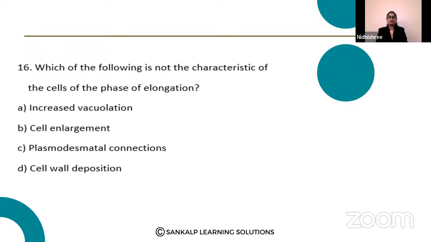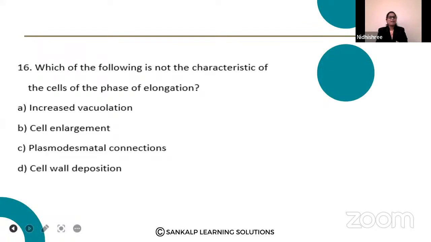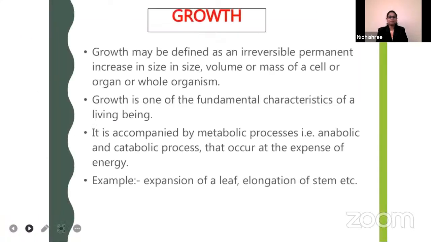Which of the following is not the characteristic of the cells of the phase of elongation? So let us check. The right answer here is option C, that is plasmodesmatal connections. Okay. Now let us proceed with the next question.